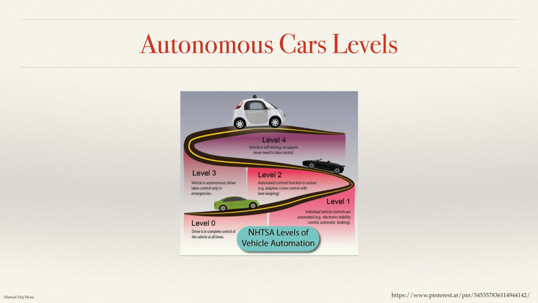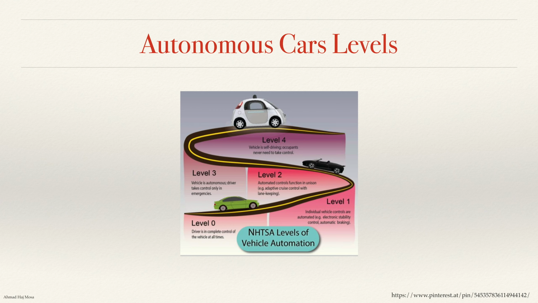In level 3, though, we still have the driver, and the driver can interrupt the system at any time, especially in case of emergencies, and can take control of the vehicle. So we still have the steering wheel within the car. Level 4 is automation without the need for a human driver anymore. That means we don't have a steering wheel at all.